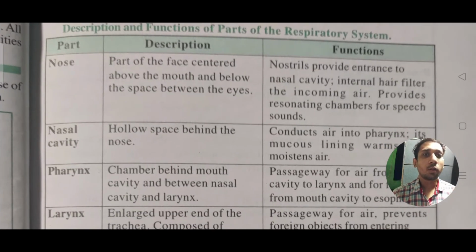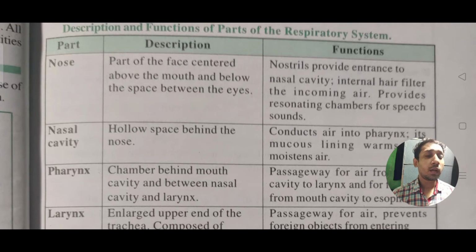So first of all, the nose. What is the nose? The nose is a part of the face centered above the mouth and below the space between the eyes. What is its function? It gives the passage for the air to enter via the nostrils, and it is also the entrance of the nasal cavity.